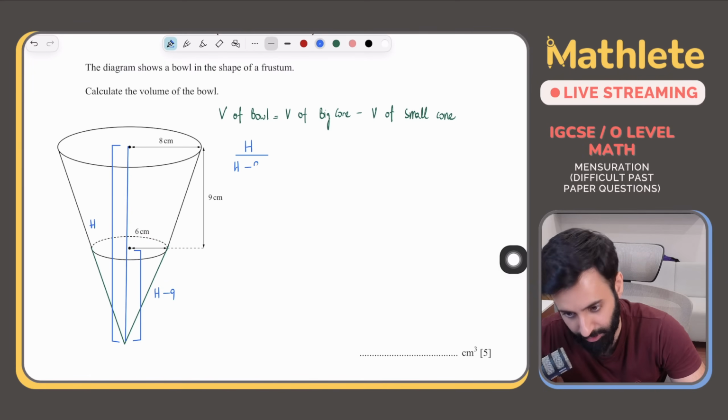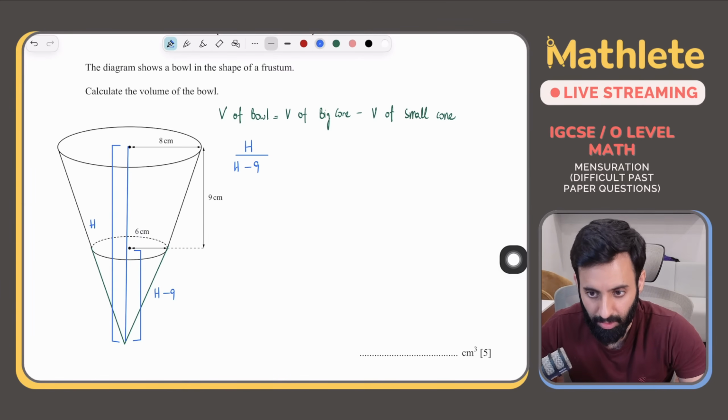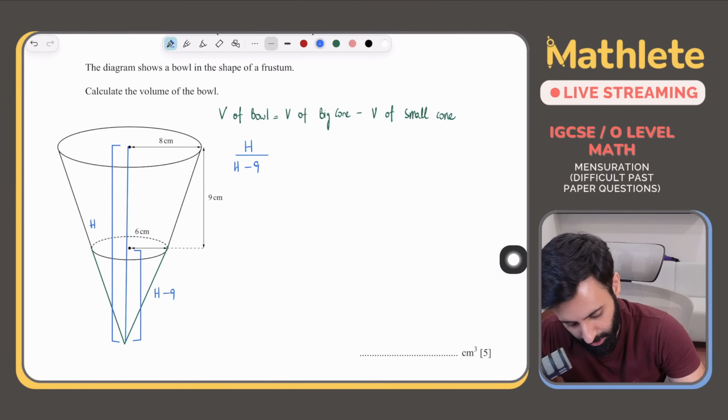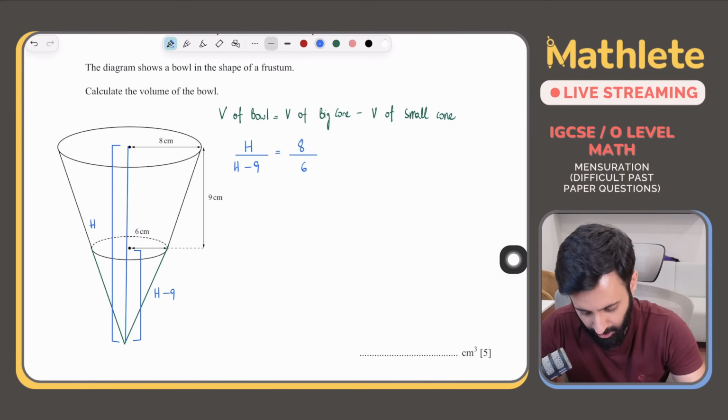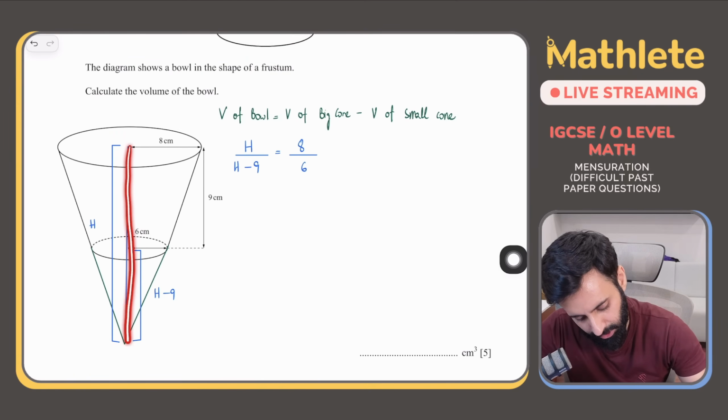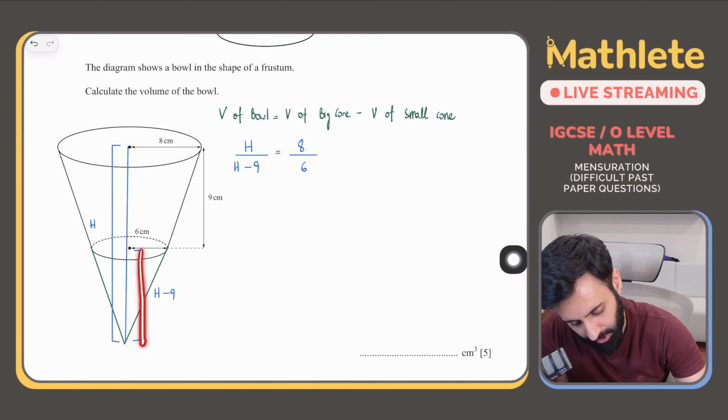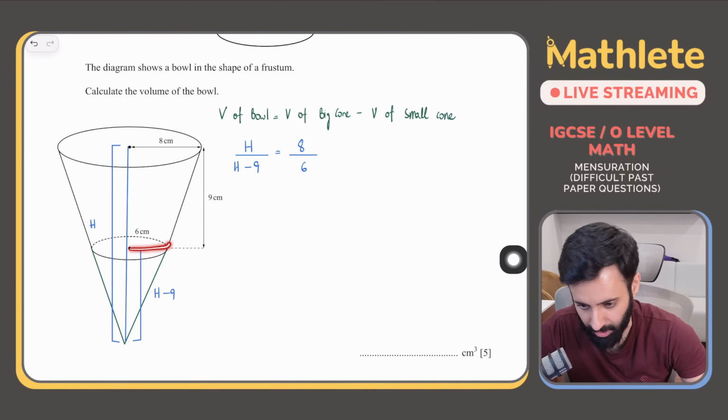Okay, so the ratio of the heights, ठीक है, is equal to what? Is equal to the ratio of the radius of the larger cone, which is 8, divided by the radius of the smaller cone, which is 6. Okay, so I repeat, height of the larger cone divided by the height of the smaller cone equals radius of the larger cone divided by the radius of the smaller cone.